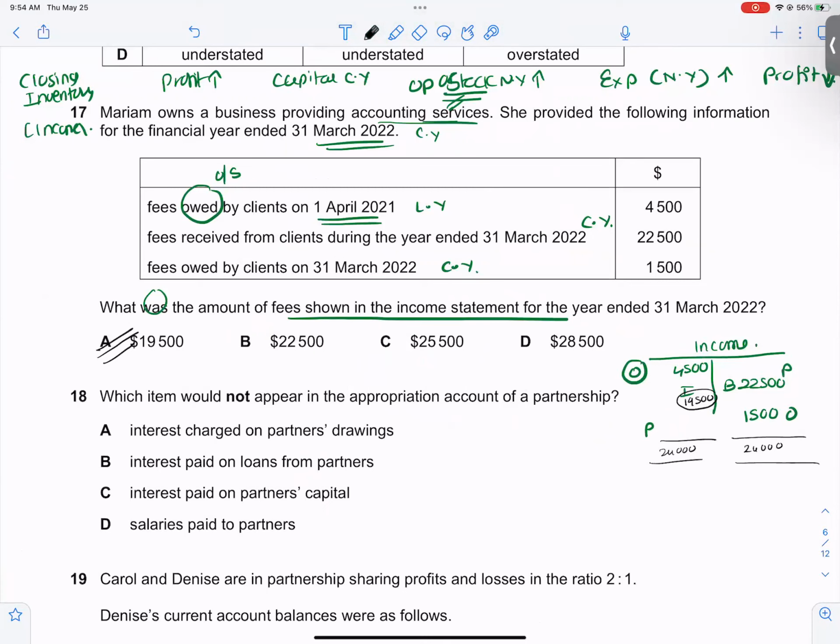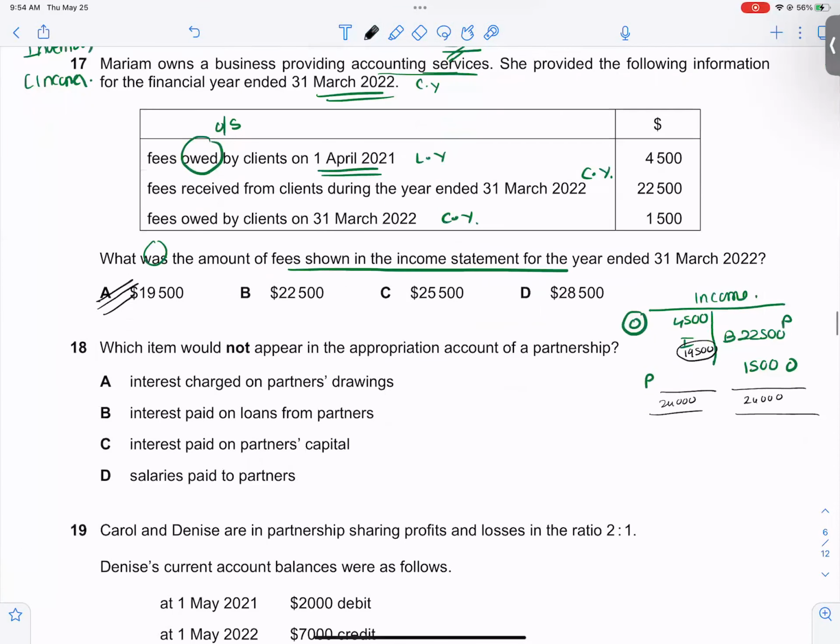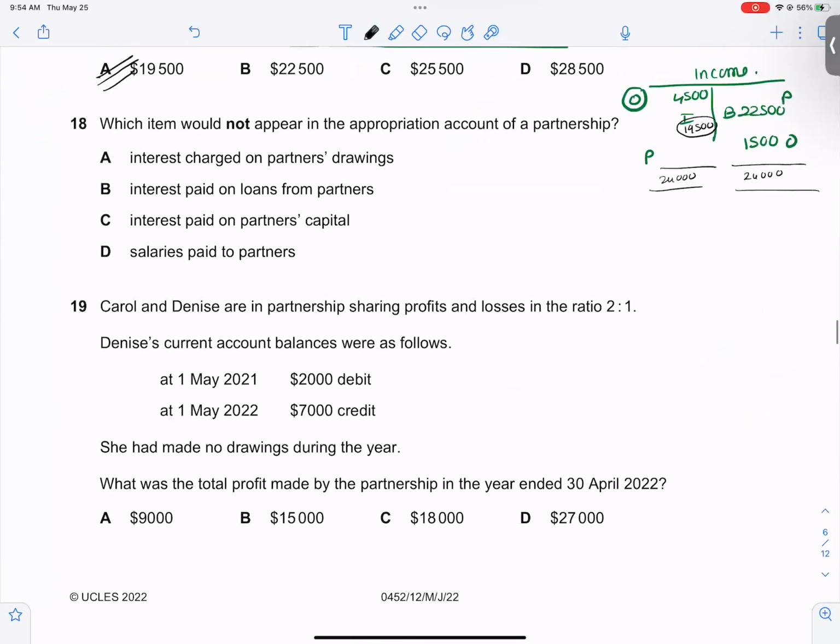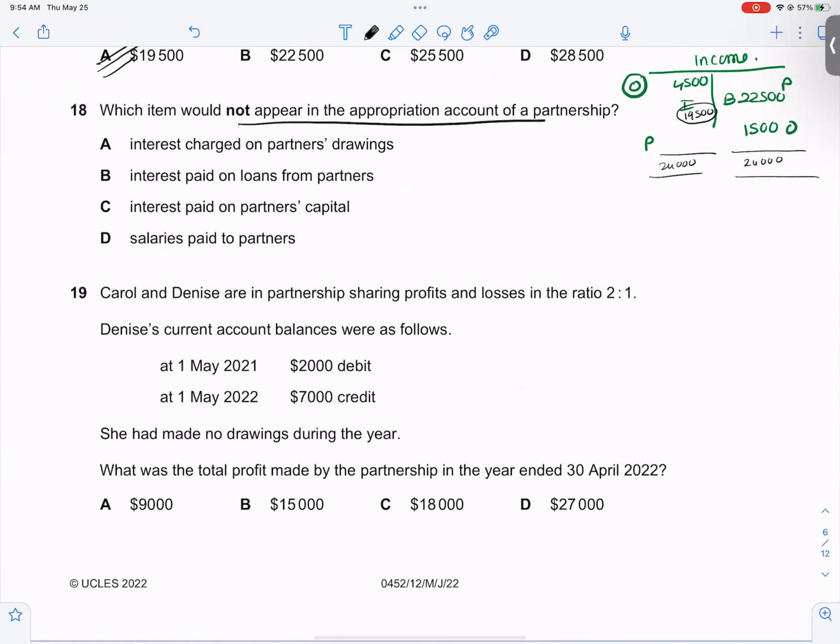Let's go to the next one, 18th one. Which item will not appear in the appropriation account? Interest on drawings comes, interest on capital comes, salaries come. There is one item that will never come in the appropriation account, which is interest on loan. So the correct answer is option B.